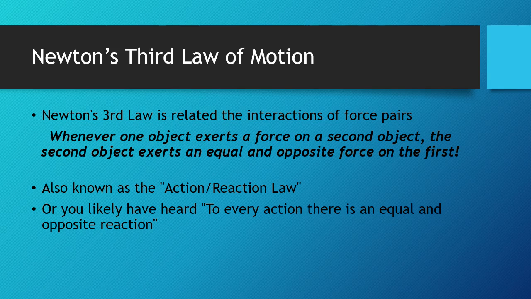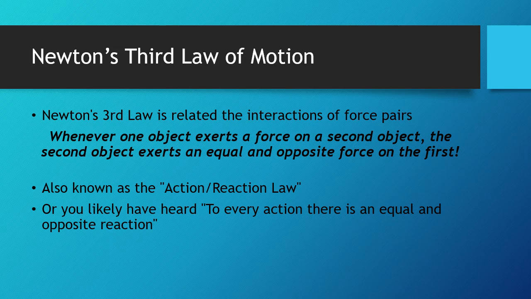If you push on a ball with a force of 50 newtons, the ball pushes back on you with a force of 50 newtons. This is also known as the action-reaction law, and the way you've likely heard it before is for every action there's an equal and opposite reaction. That comes almost directly from Newton's third law of motion. It simplifies it a bit, but you could just easily say for every force there's an equal and opposite force.